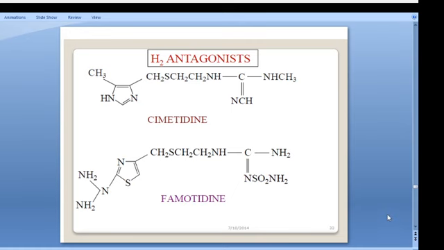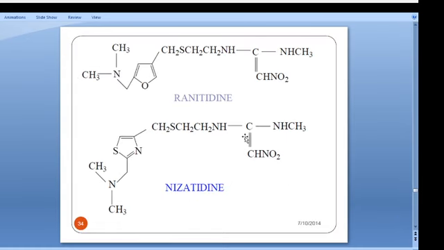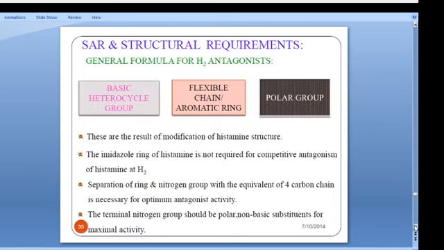This is cimetidine, this is famotidine, ranitidine, nizatidine. Okay. What is the structural requirement of all these? This is a general formula, means basic heterocyclic group ഉണ്ടാവും, flexible chain of aromatic ring ഉണ്ടാവും, polar group ഉണ്ടാവും. These are the result of modification of histamine structure. The imidazole ring of histamine is not required for competitive antagonism of histamine at H2. Separation of ring and nitrogen with a 4 carbon atom chain is necessary for optimum activity. The terminal nitrogen should be polar and non-basic for maximum activity. This is the SAR condition for the H2 antagonists.